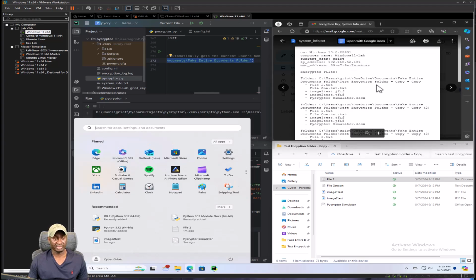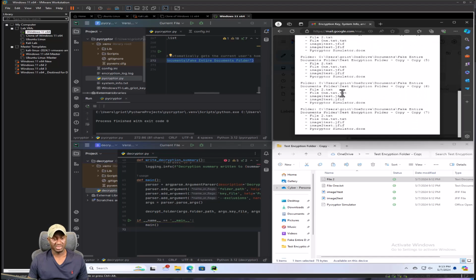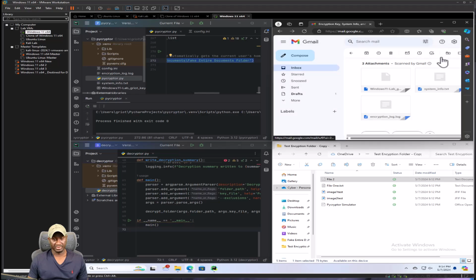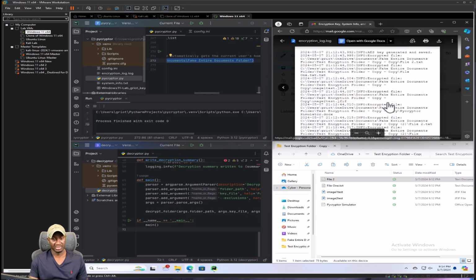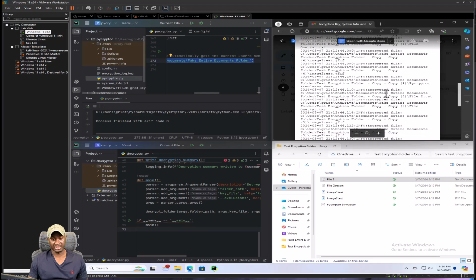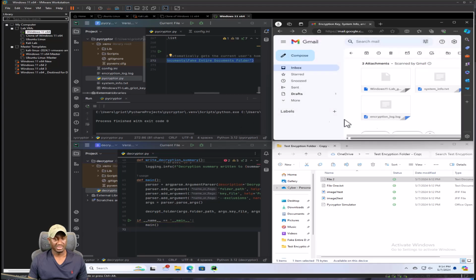That's perfect. We see the encrypted files and folders. It tells us everything it did. And right now we can already verify, even without opening these files, that it did go in and encrypt that fake entire folder that we had given it. But let's go ahead and confirm. Before I do that, let me open the log file just to see what it looks like. So the log file is telling us timestamps and what it was doing and so forth, all the way down there. You see that. So great. So the script is working.